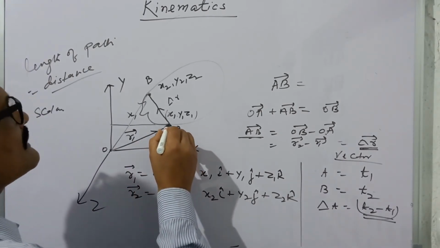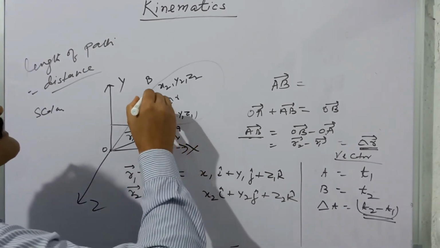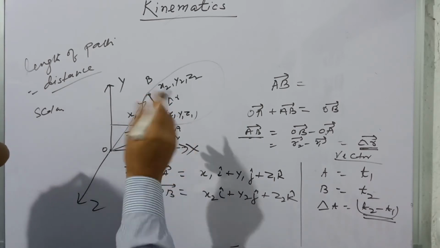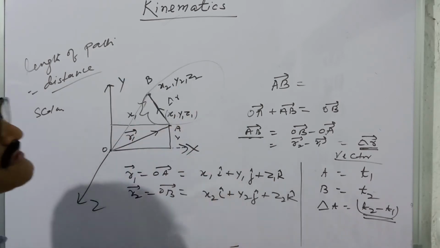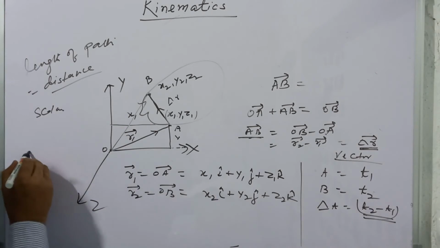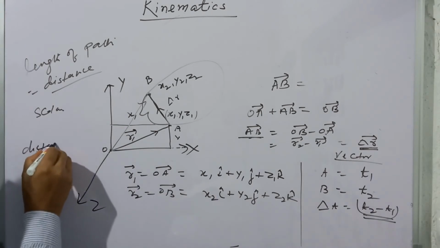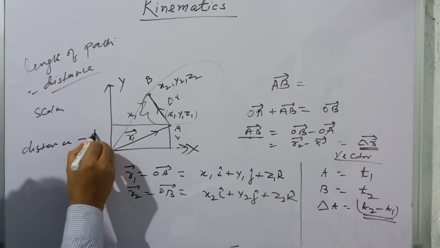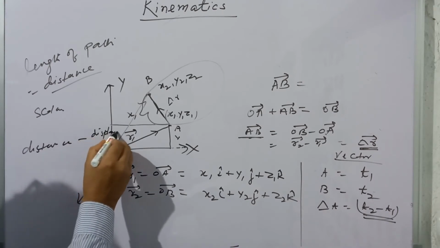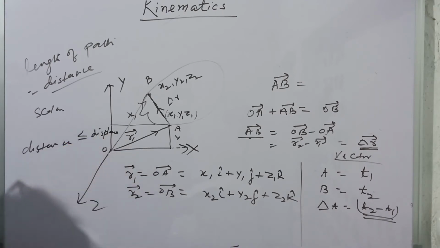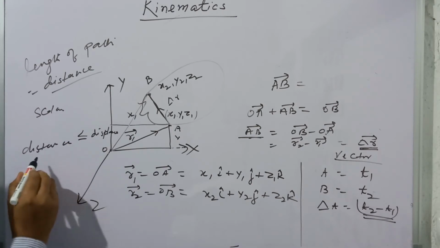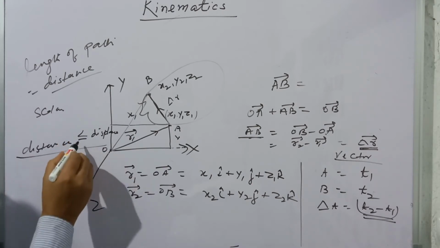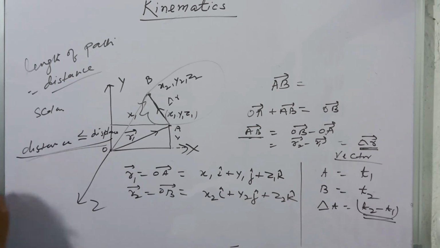Suppose your length of path is this, it may be. So here there is no difference between the distance and displacement. So distance may be equal to displacement and less than displacement. So the relation is the distance may be equal and less than the displacement.